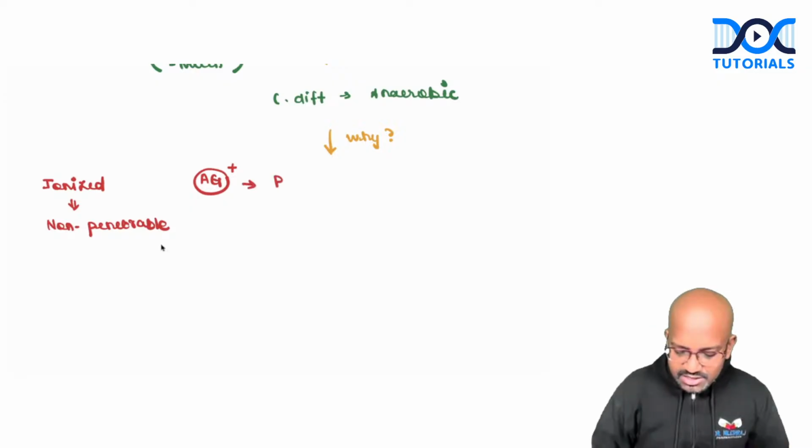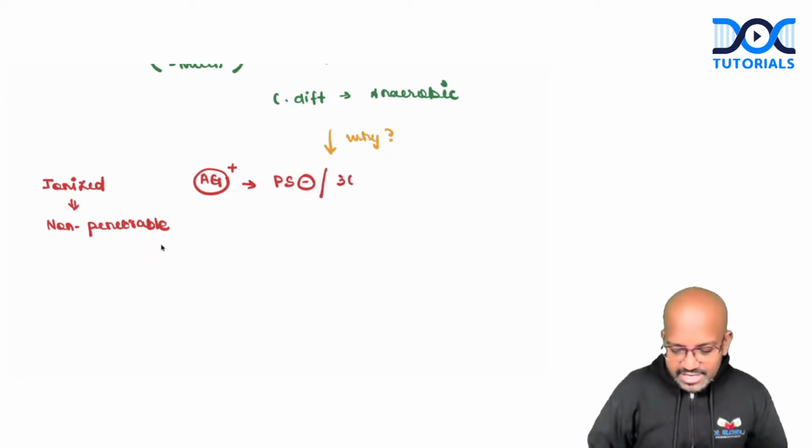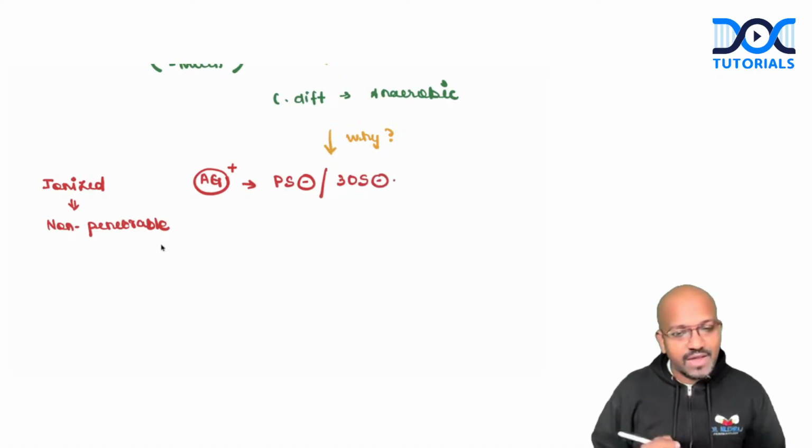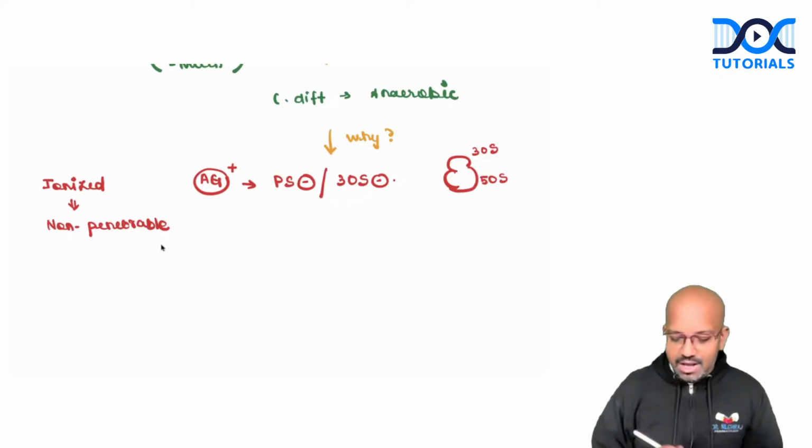Aminoglycosides are protein synthesis inhibitors. How is it going to be inhibiting the protein synthesis? It is going to be binding up with the 30S ribosomal subunit. We have the ribosomes inside the bacteria, somewhat like this. We have a rough image of that. The upper part has been named as the 30S ribosomal subunit. The lower part will be named as the 50S ribosomal subunit.